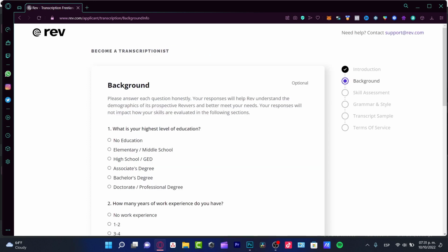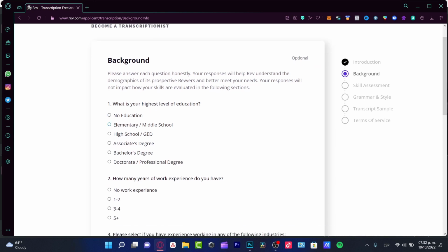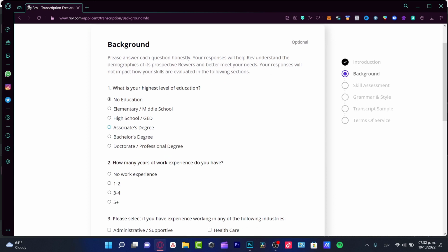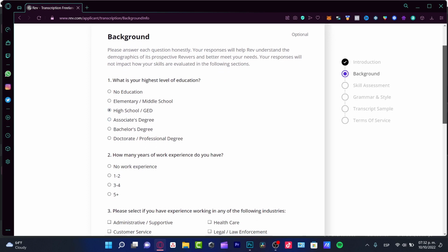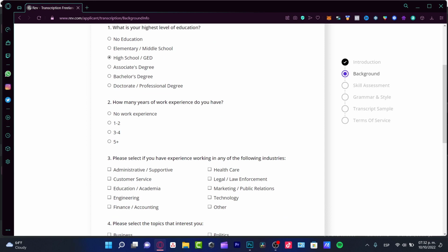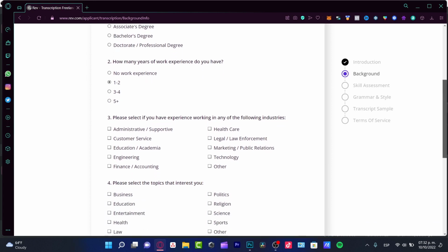Now here we have the background, so we can become a transcriptionist. It's really important, guys, here that, number one, what is your highest level of education? You have to put a minimum required here. The minimum is a high school. If you put elementary or no education, you might not possibly pass this test. So you want to choose the high school. Now, how many years of work experience do you have? Once again, the minimum required is 1 or 2 years. If you have more, like a bachelor's degree, or more years of work, you're more than fine. They will bring more points into your resume.